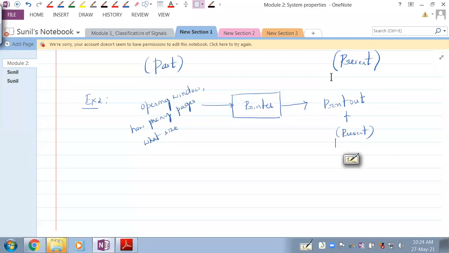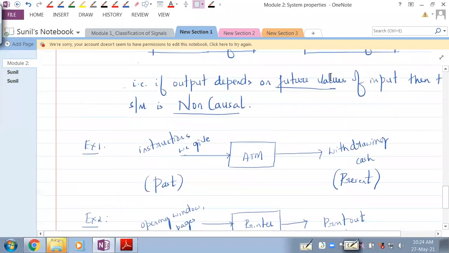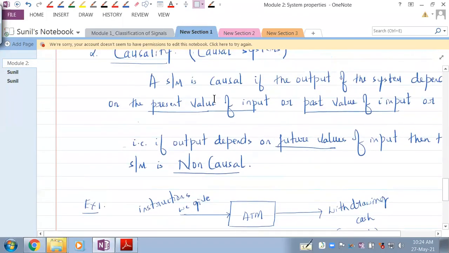Understand that? Can you give me another example wherein the human being can act as a non-causal system? That means it depends on future things also. Okay, we deposit money, we invest money today. What does it depend on?